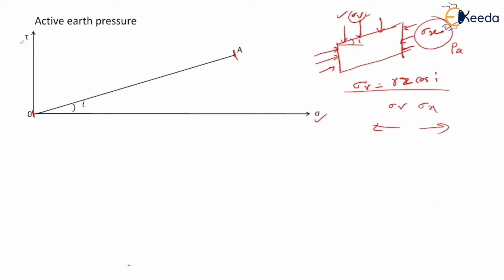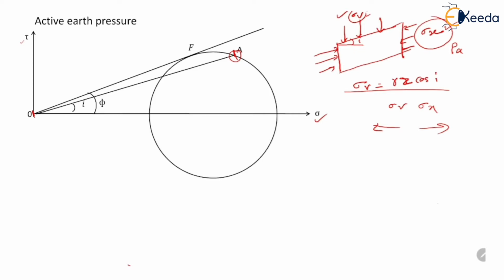Then this Mohr circle touches the failure envelope. So suppose this is the failure envelope, then the Mohr circle passes through A as well as touches the failure envelope at point F. So this is the Mohr circle for this combination of stresses.